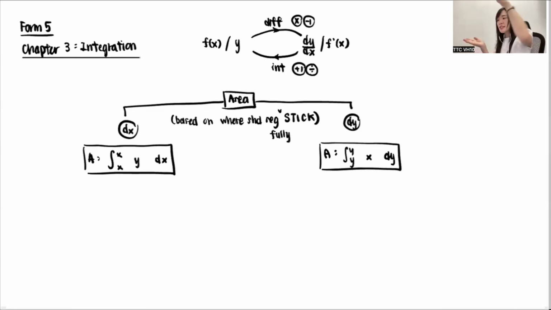If they stick on the x-axis, then you will use dx. If they stick on the y-axis, then you will use dy. But they must fully stick. Fully stick on the x-axis, use dx; fully stick on the y-axis, use dy. Sometimes they are not fully stuck. Sometimes they have a hole, or they are semi-flying, or the whole thing is flying. If they fully stick, you straight away find. If they are flying, semi-flying or have a hole, all use what method?